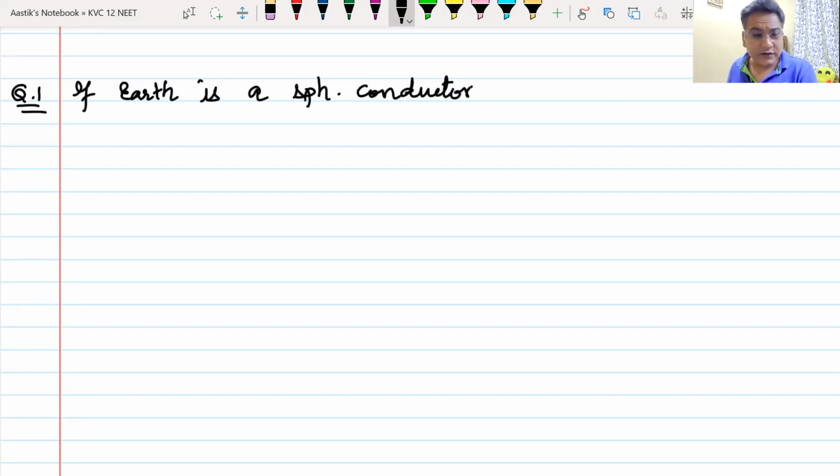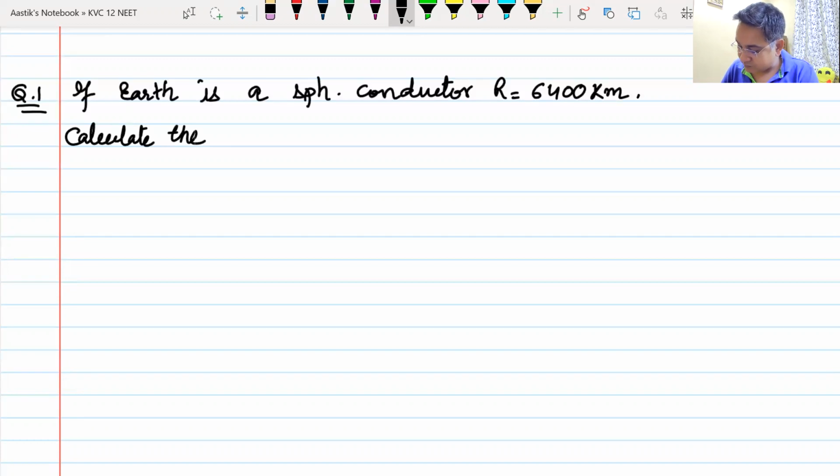Do you know the radius of Earth? Radius of Earth is 6,400 kilometers. Calculate the capacitance of Earth.